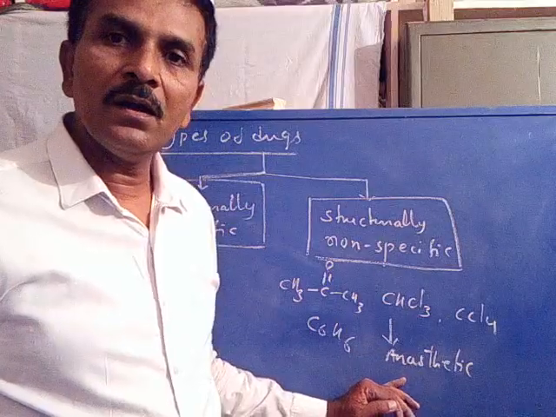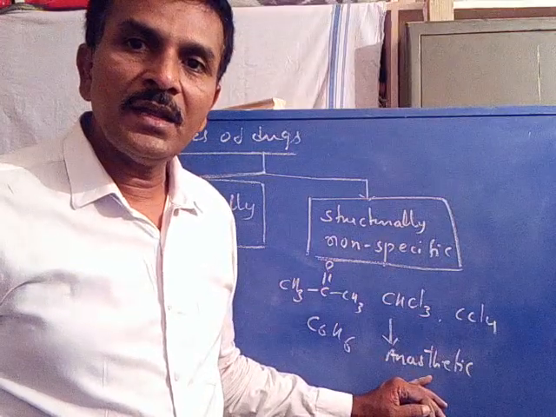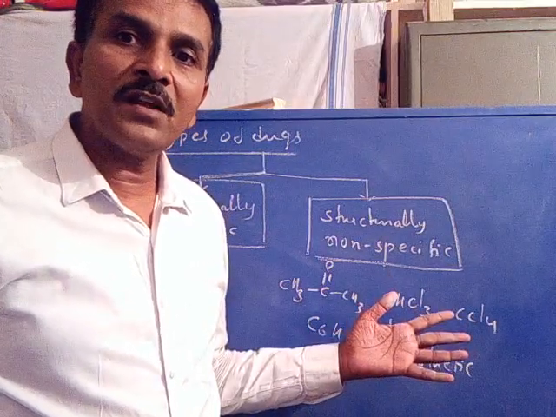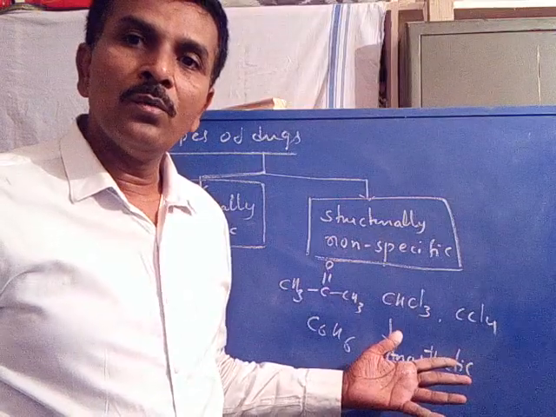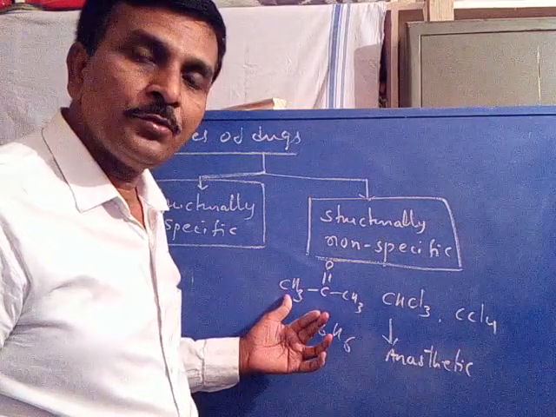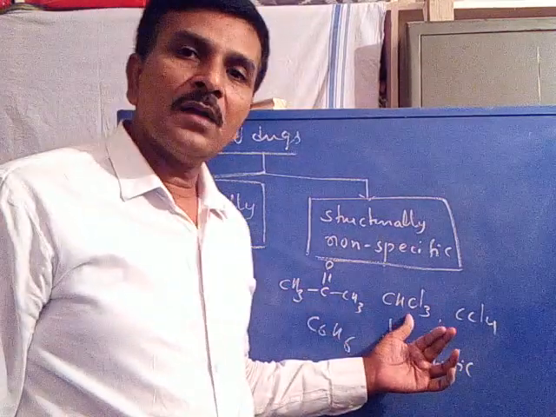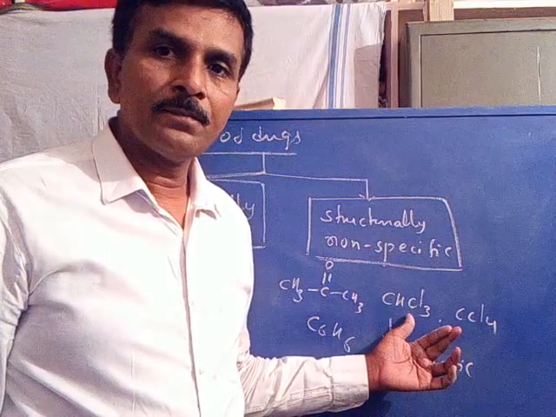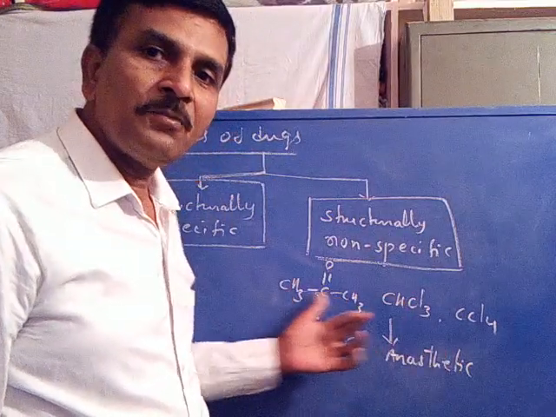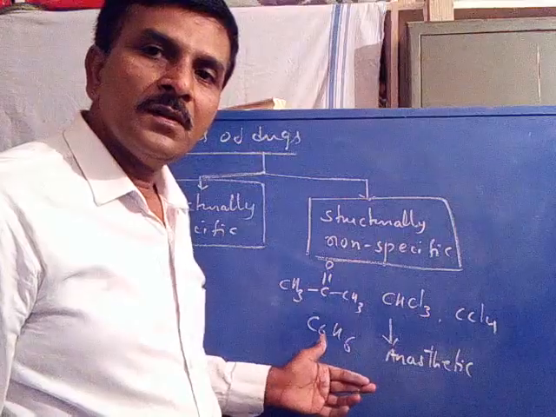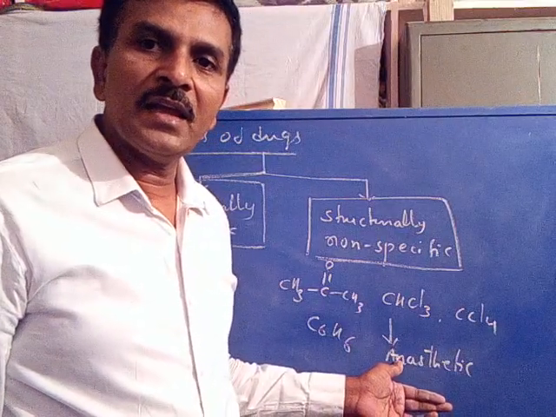That indicates their anesthetic activity does not depend upon their structure. If it did, then if acetone shows anesthetic activity, chloroform should not. But here, irrespective of their structure, they show anesthetic activities.